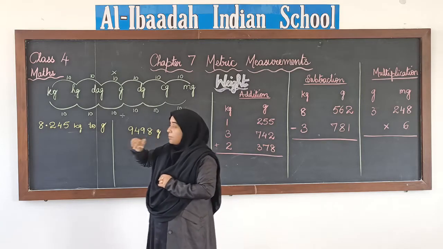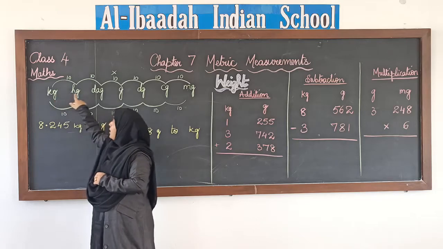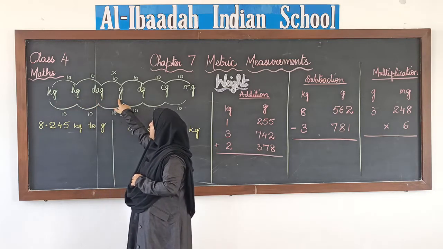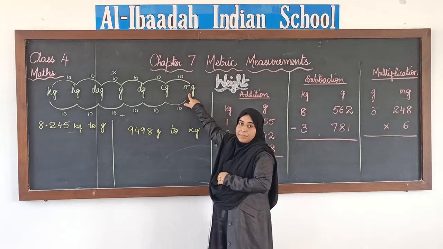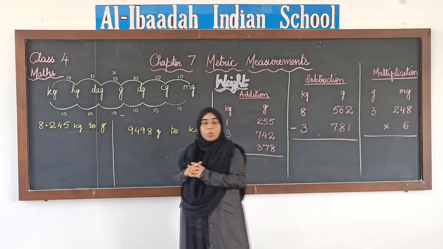The standard unit is gram. So kg, that is kilogram. Hg means hectogram, dag decagram, gram, decigram, centigram and milligram. These are the 7 units that we use for measuring weight.